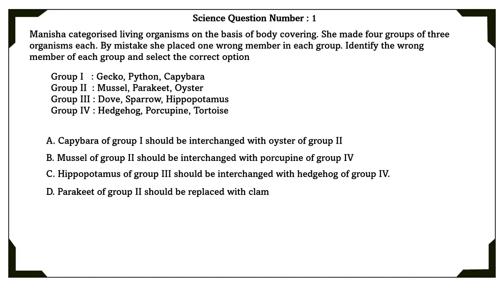Science question number 1. Manisha categorized living organisms on the basis of body covering. She made 4 groups of 3 organisms each. By mistake, she placed one wrong member in each group. Identify the wrong member of each group and select the correct option.